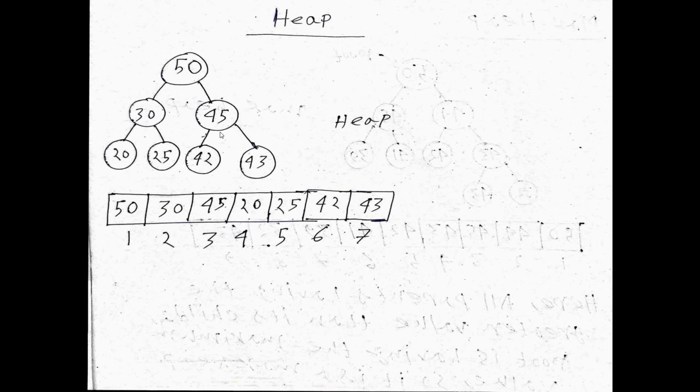Same way here also, 45 is a root in this right subtree, and the root is greater than its left child and right child. That means 45 is greater than 42 and 43. That means here also we maintain a specific order. Every time in this example, the parent is always greater than or equal to the child. This is the procedure. So we maintain a specific order. So yes, this is a heap.